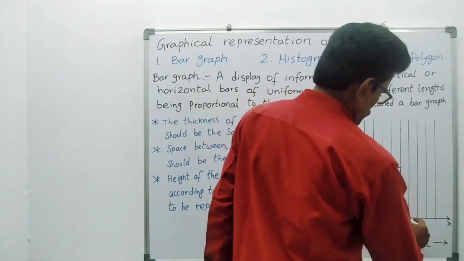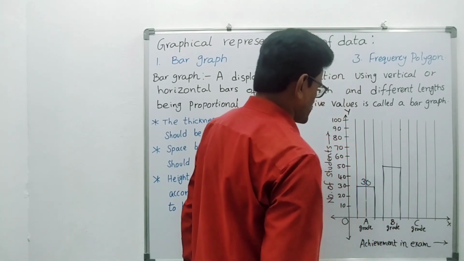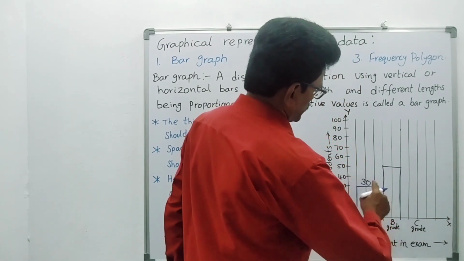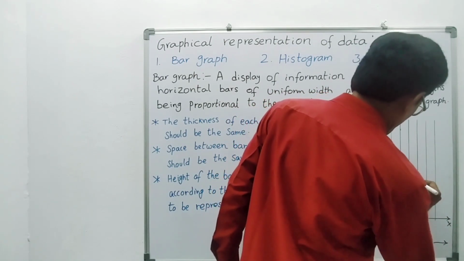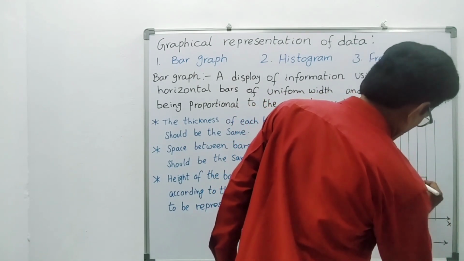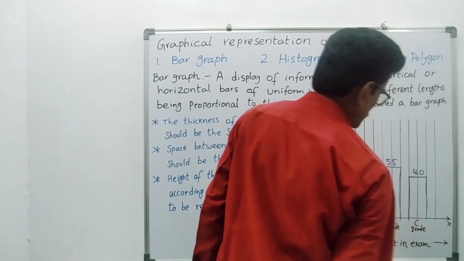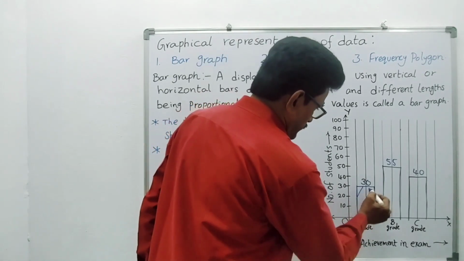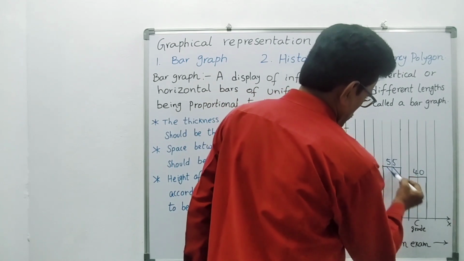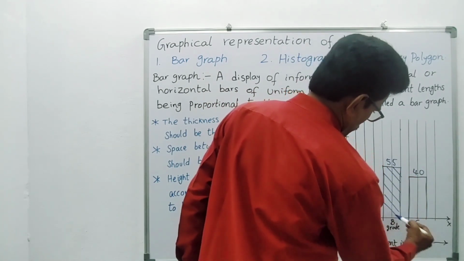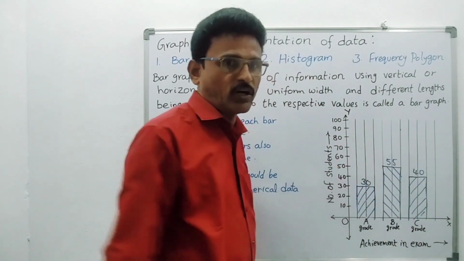Now again leave 1 centimeter gap. For C grade you take the next 2 centimeters. Suppose here 40 students get C grade. So you have to draw up to 40 here. Okay. So this is 40. Here it is 55. If you want, you can draw with a design like this also, one shade in this pattern. See, all these are vertical bars.